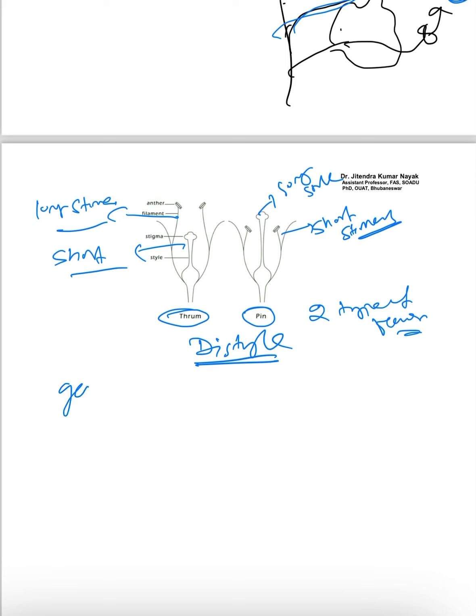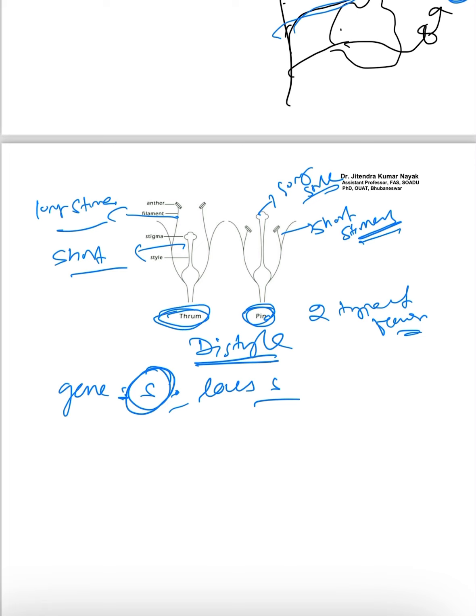The gene controlling this mechanism is the S gene, the self-incompatibility gene, or we can say it is governed by the locus S. The phenotype in case of pin is long style, short stamen.